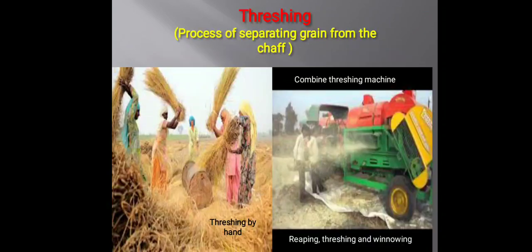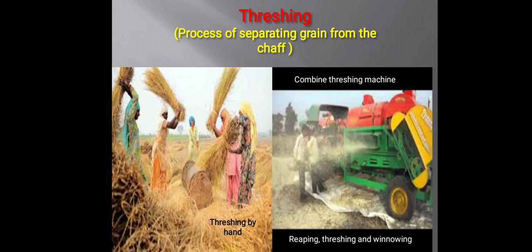After harvesting comes threshing. Threshing is the process of separating grains from the chaff. What is chaff? Chaff is the dry part of the plant and the seed. When the chaff and the grain are separated from each other, that is called threshing. Earlier it was done by hand, and nowadays we are using a combine machine which performs three functions: reaping, threshing and winnowing, separating the grain from the chaff part.